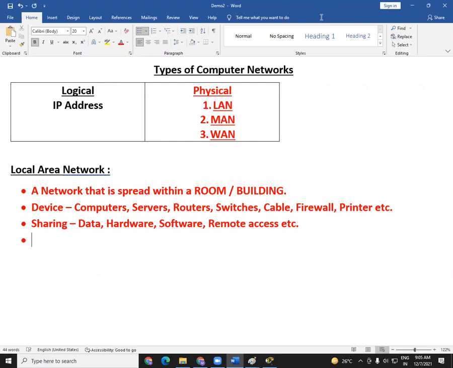Okay, now connections. A very simple question to you, friends. What do you think? What will be the connections here? There are two types of connections. One is wire, another one is wireless. If there are 50 devices in a company, it can be wire or wireless. If there are 5,000 devices or 20,000 devices or even 50,000 devices in a company, the devices can be connected by using a wire or wireless.